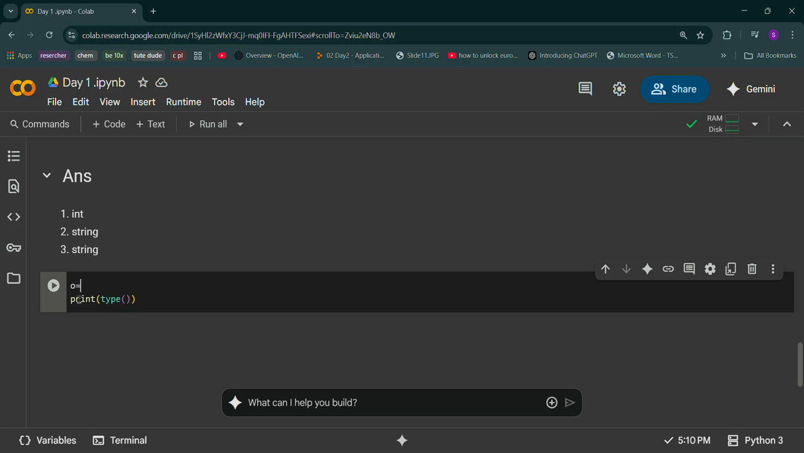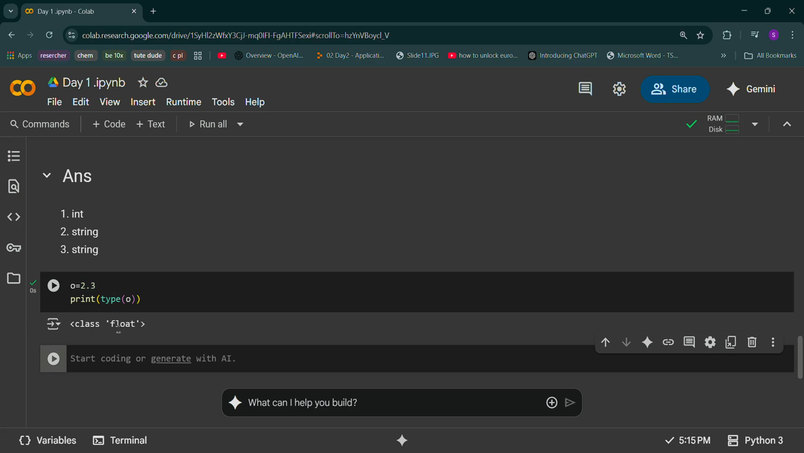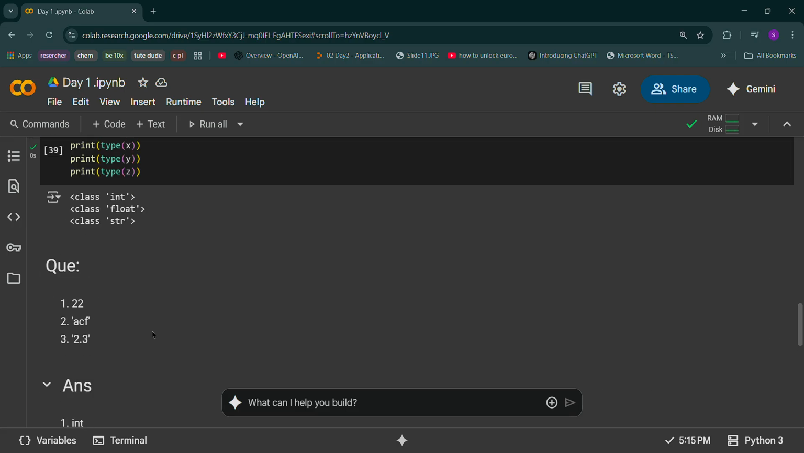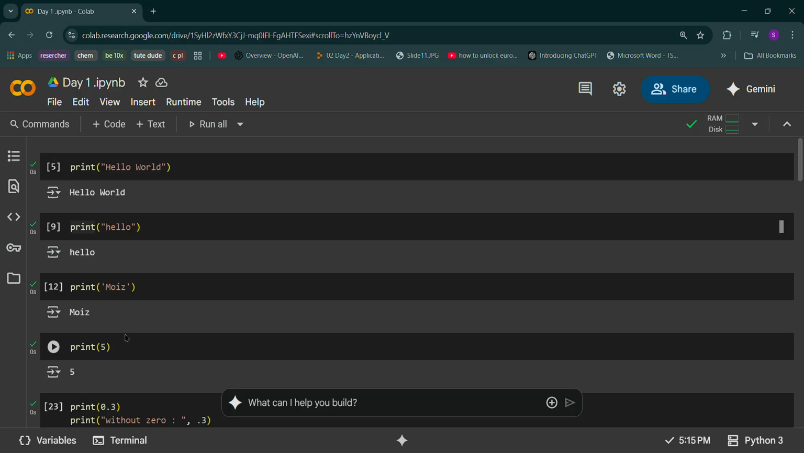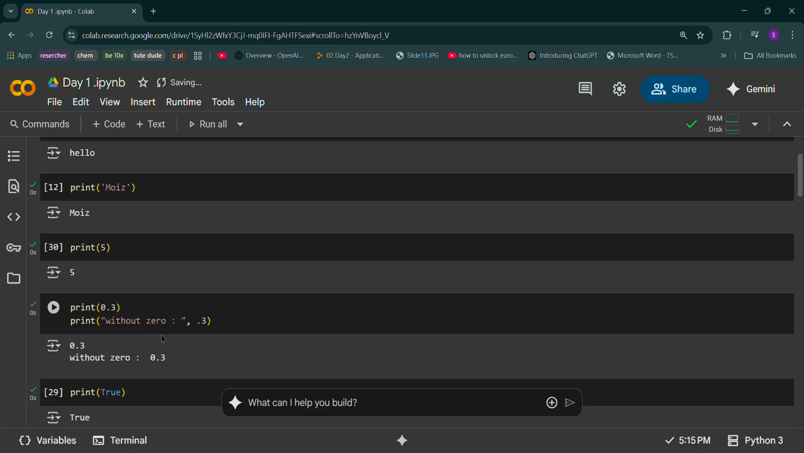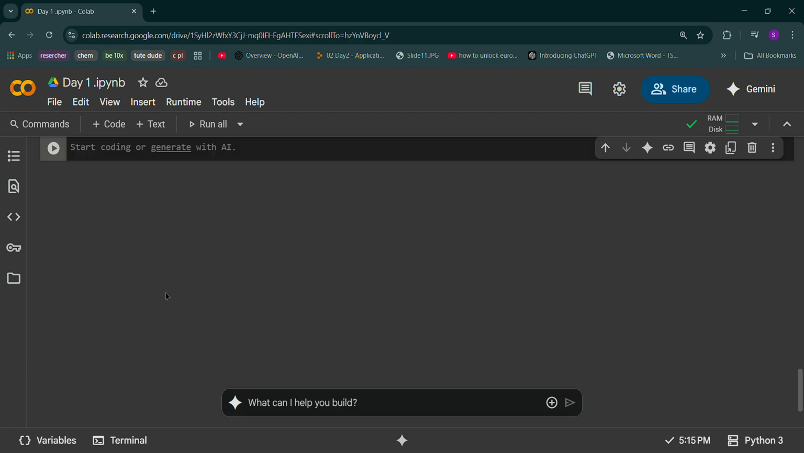Print type. We'll declare some number here. O equals 2.3. Okay, this was the thing. If we write O and run, see, string. It gave me string. If I just remove the quotes now, what will it give me? It is giving me float. Got that? Make sure you understand this thing.